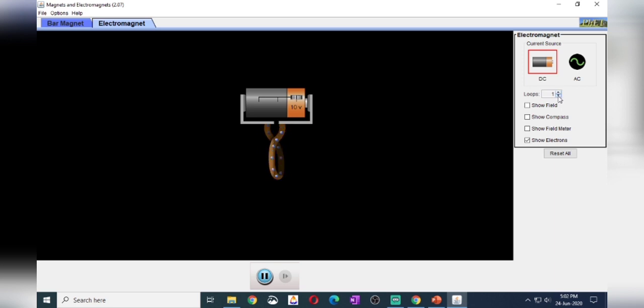Here 1, 2, 3, 4, up to 4 coils they gave as the limit. Because of passing of electricity, I can turn this side, the flow of electrons will change. I can change the direction of flow of current, flow of electrons.